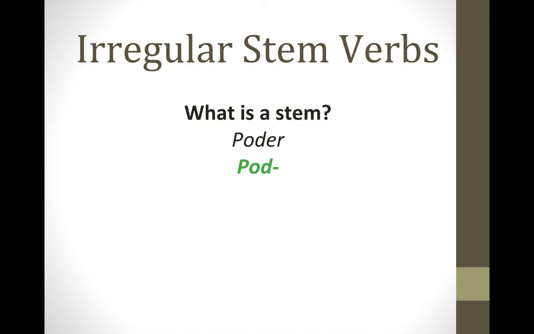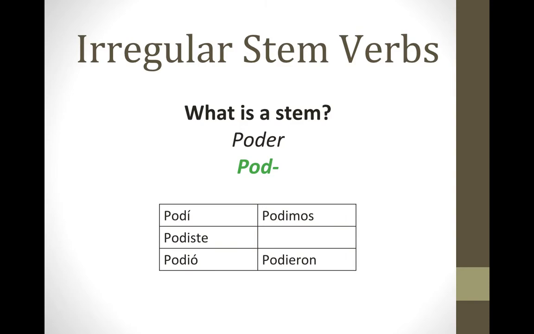Okay, so if we were looking at the verb here, poder, which means can or able to, you would think that its stem is POD. Okay, and if you were conjugating the preterite, if you didn't know any better, that's what you believe the conjugation would be. But that is wrong, because poder is an irregular stem verb. Its stem is not POD. Okay, you will see here in today's lesson that the stem is PUD.